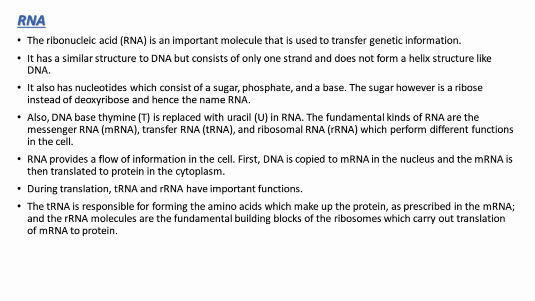During translation, tRNA and rRNA have important functions. The tRNA is responsible for forming the amino acids which make up the protein, as prescribed in the mRNA, and the rRNA molecules are the fundamental building blocks of the ribosomes, which carry out translation of mRNA to protein.